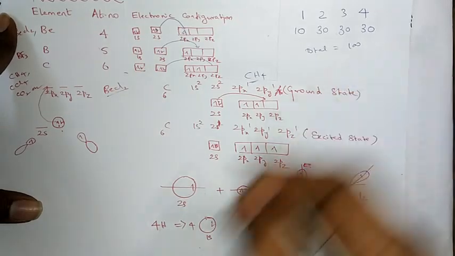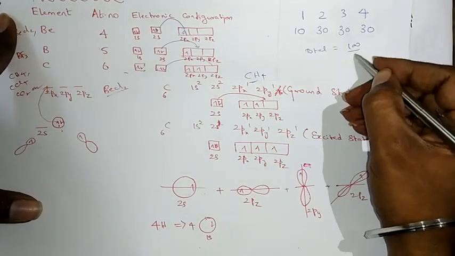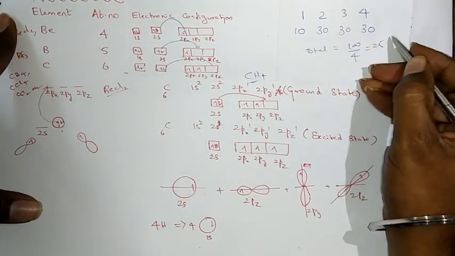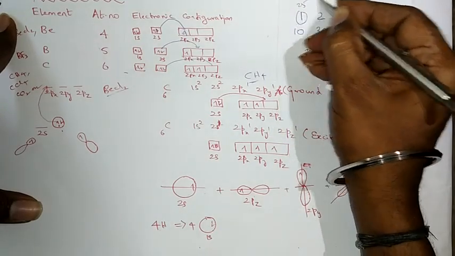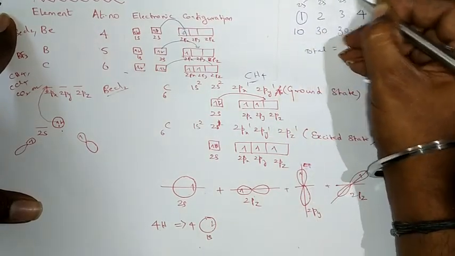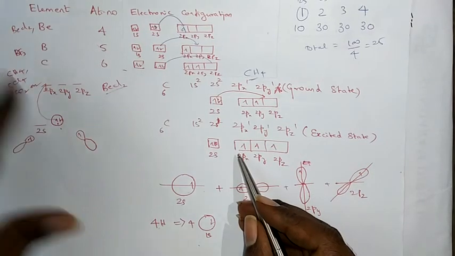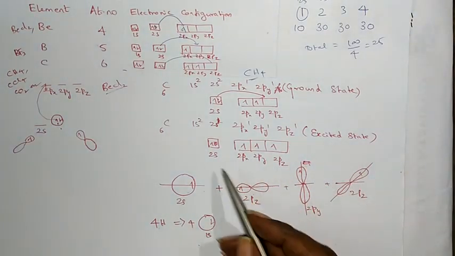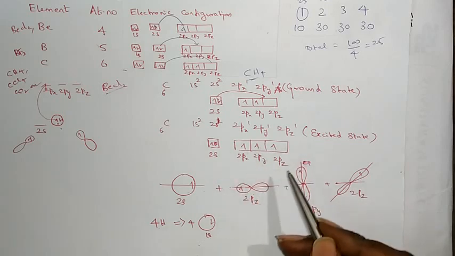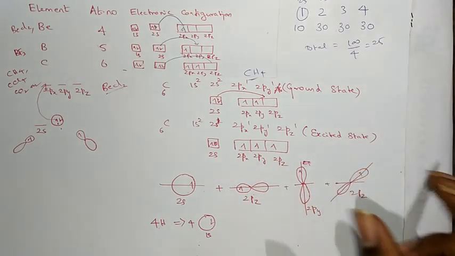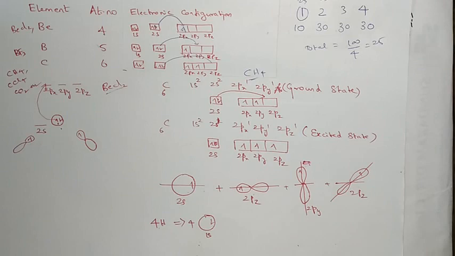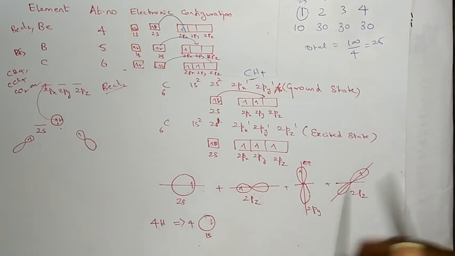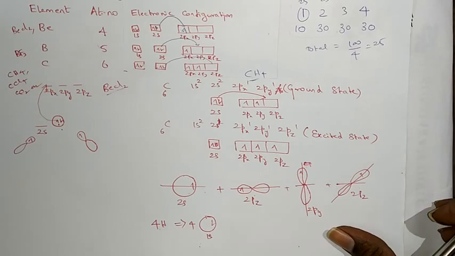To distribute into equal shares, divided by 4 becomes 25. Now each of them has 25 rupees. So similarly, the orbitals having different energies mix up with their energies and redistribute into 4 equal quantities. As a result, 4 new orbitals are formed with equal energies. This concept is called hybridization.